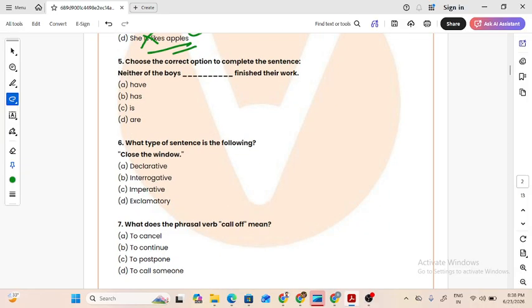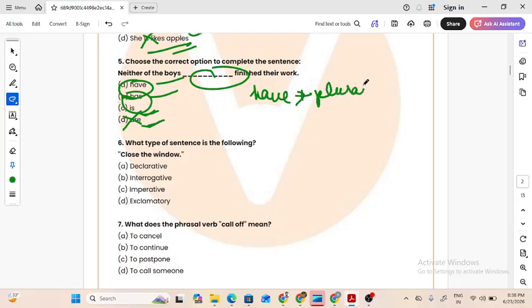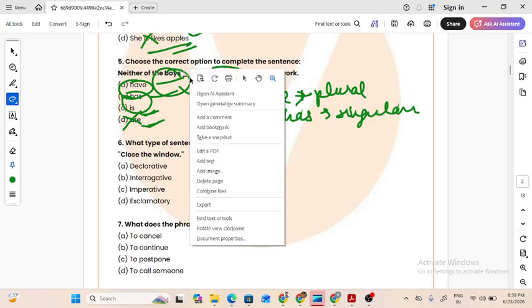Apples. Now, neither of the boys dash finished their work. Have, has, is, are. So it will be have or has, is and are will not be used, because it's not a first person thing where we use is or are. Between have and has, have is for plural things, whereas has is for singular. Now you may say boys is plural, so have should be used, right? Neither of the boys have finished their work.